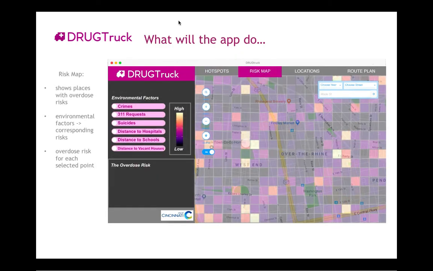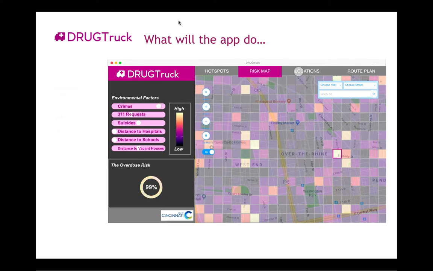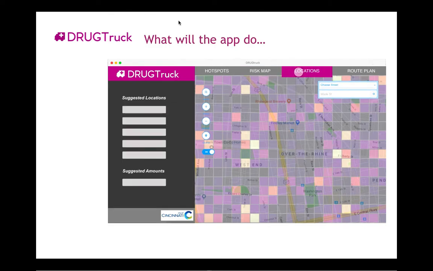The second one is a risk map. It shows the places with overdose risk levels. The user can also select the range of different environmental factors to find the areas with corresponding risks. For each area selected, it shows the estimated overdose risk level.